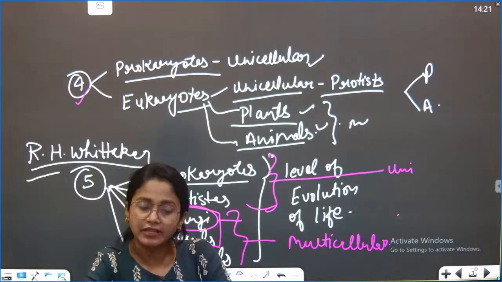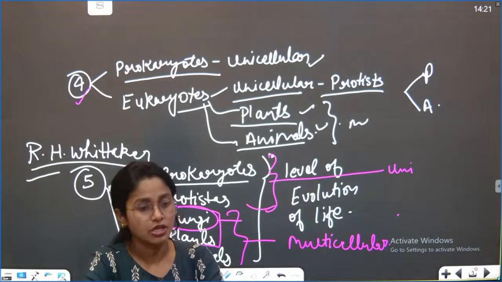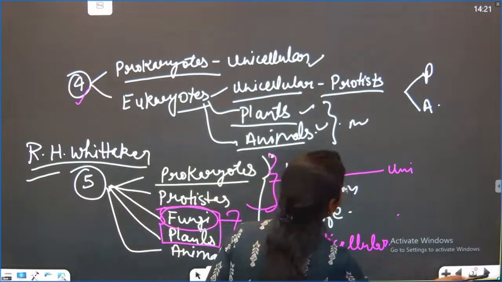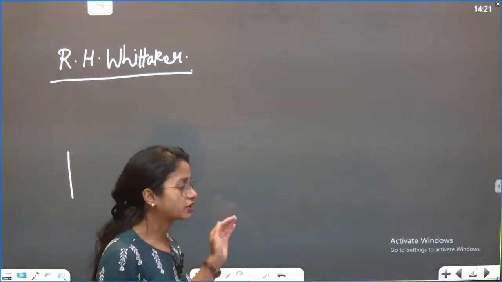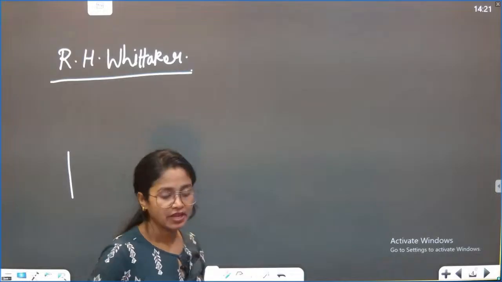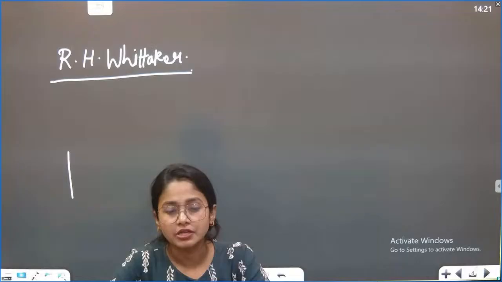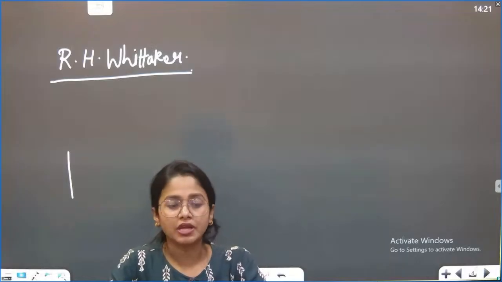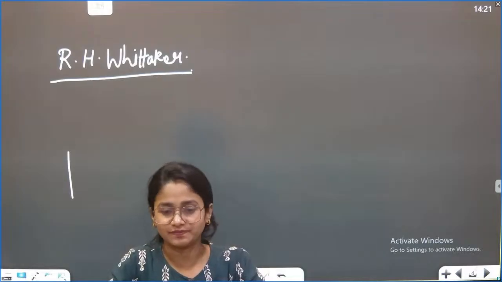I'll tell you why the 6th or 7th level is not much accepted, but in the next class. So tomorrow we'll talk about the basis of the R.H. Whittaker classification further, what the major bases of that are, and of course we'll continue about it. If there is any kind of doubt, that does not mean that because this class is ending here, you can't ask me. Wherever you have the doubt, you can ask me in the next class. Thank you, everyone.